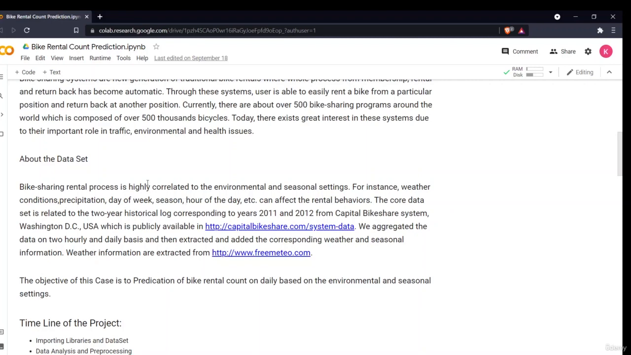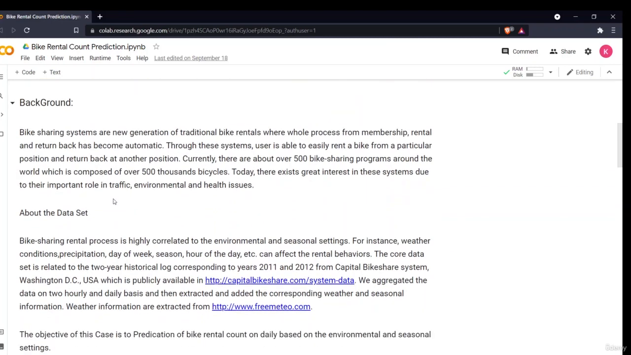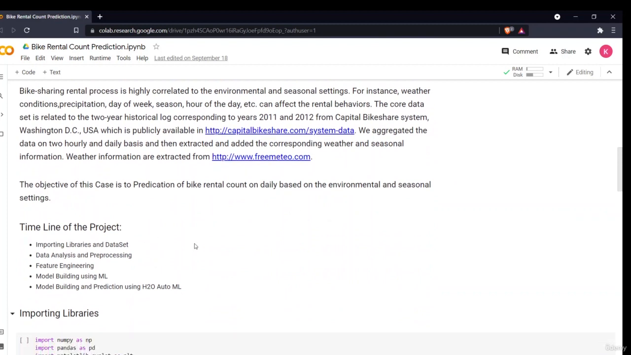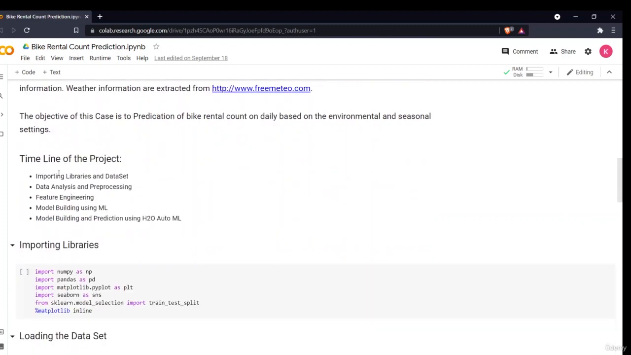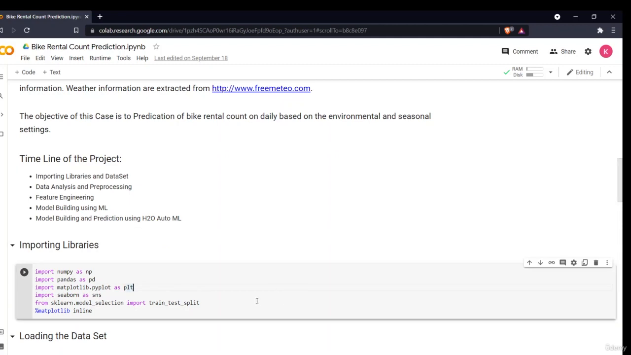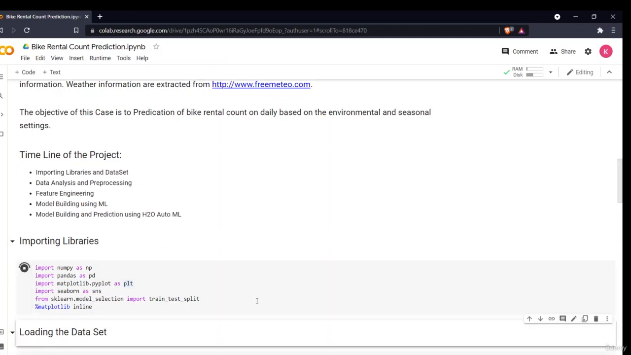So this was all about the background of the project and about the data set. The objective of the case is to predict the bike rental count on a daily basis based on different environmental and seasonal settings. Moving on, this was the timeline which I discussed: first importing libraries and the data set, then data analysis and pre-processing, feature engineering, model building using ML, and model building and prediction using H2O AutoML. So the very first thing, let's get started with importing our libraries. We'll be importing NumPy, Pandas, Matplotlib, Seaborn and the different sklearn libraries.